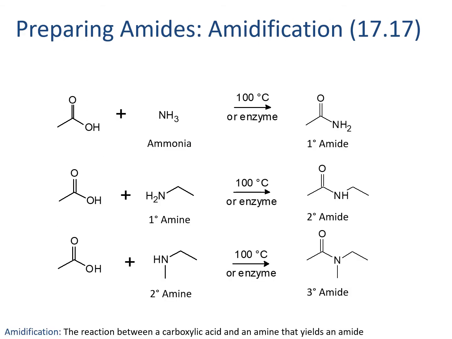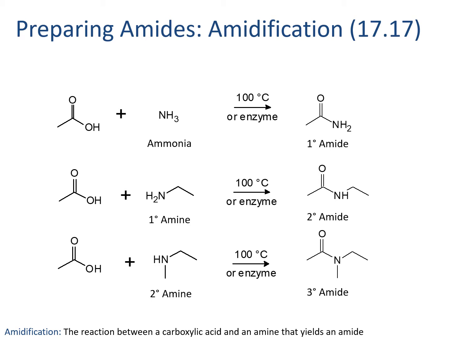Carboxylic acids react with ammonia, which you can see in the first row, or primary amines, which you can see in the second row, or secondary amines, which you can see in the third row, in order to form amides in a very similar manner to how we reacted alcohols with carboxylic acids in order to make esters. In each case, the nitrogen and any carbons that are attached to that nitrogen will replace the OH on the carboxylic acid to make the amide.